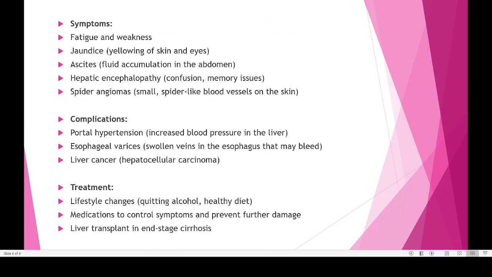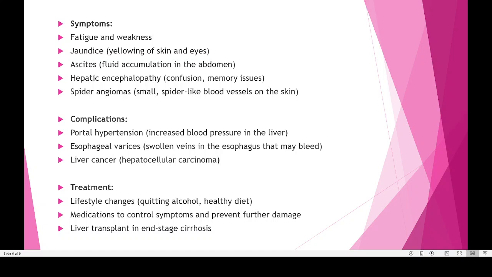Now what happens when a person has cirrhosis? Normally there will be fatigue and weakness. There is one common symptom, jaundice. Jaundice means when the liver is damaged, the bile pigments may not be properly processed, and they will be present in your blood, and that is responsible for yellowing of your skin or yellowing of your eye. The white part of the eye becomes more yellow. That is known as jaundice. Then ascites, fluid accumulation in the abdomen.